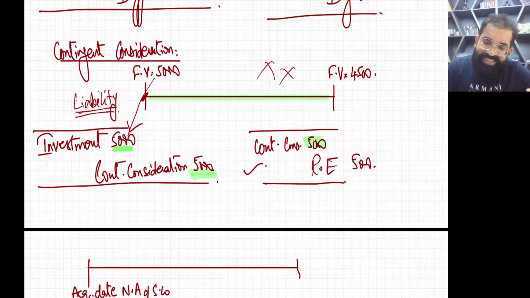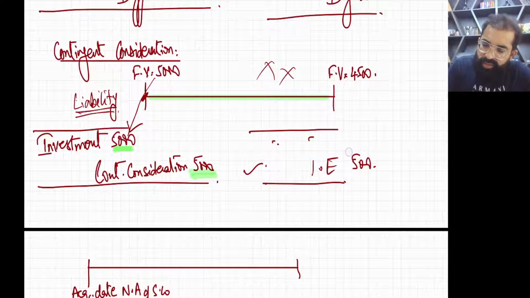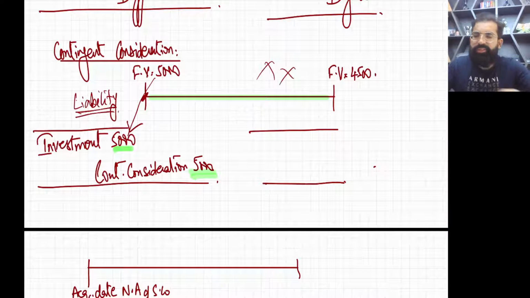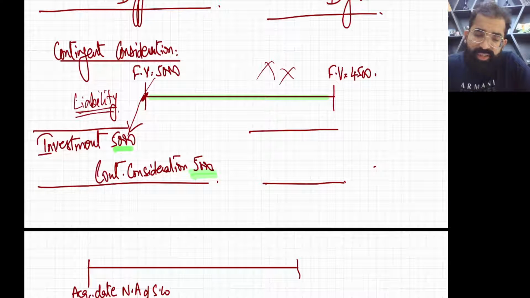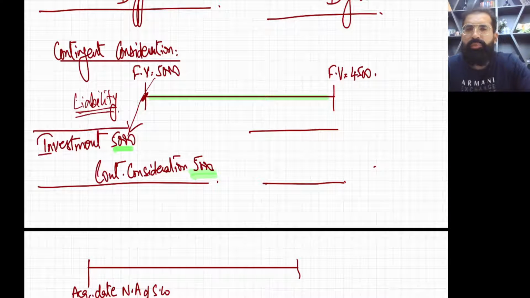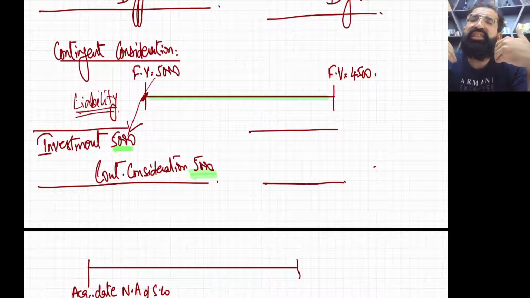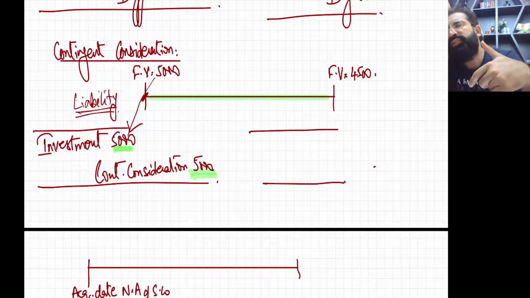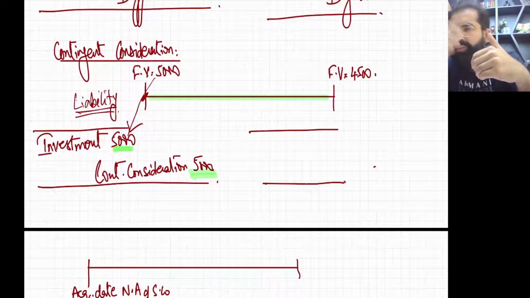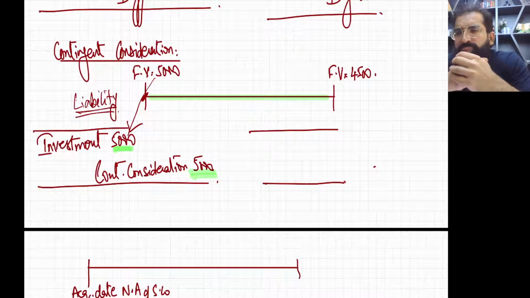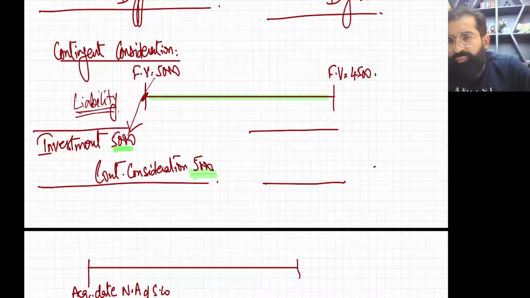Now the next thing is contingent consideration. Now what is contingent consideration? Contingent consideration is basically a conditional promise. Like for example, today parent company bought the shares of S company, and in return parent company promised them that if this company will give this much profit, then we'll give you shares. If this happens in future, then we'll give you shares, or then we'll give you cash. So that means now the future payment or future consideration is dependent on future events.